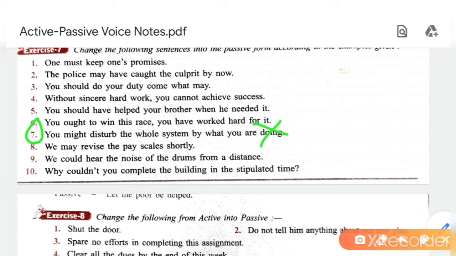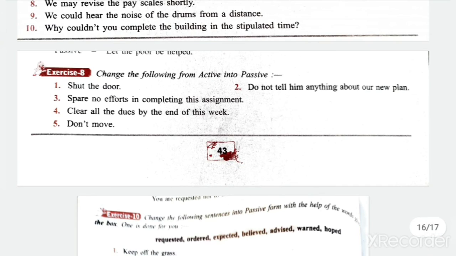Why couldn't you complete the building in a stipulated time? Why could the building not be completed in the stipulated time? Stipulated time is given time. Okay, scheduled time. Okay, now exercise 8.